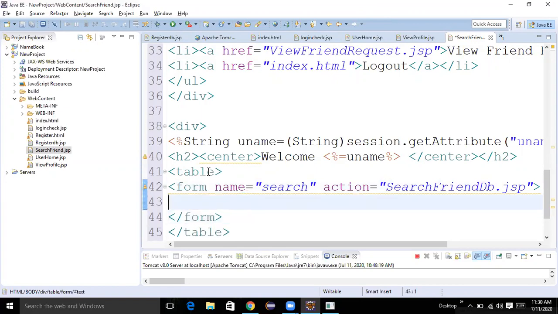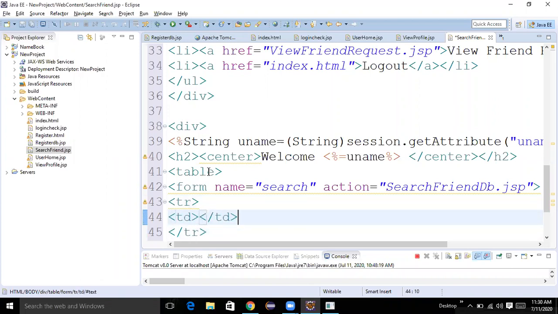Inside the form we need to create one table. Inside we need to create one row, where we enter our friend name, then only we can search. So inside the td, enter friend name to search.